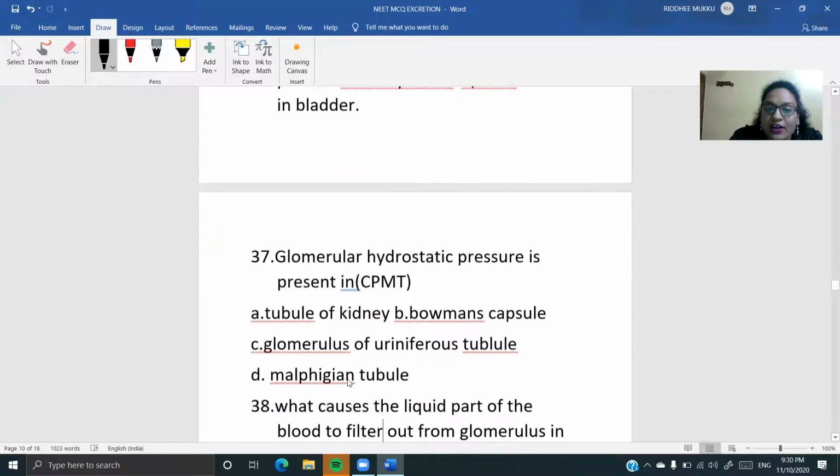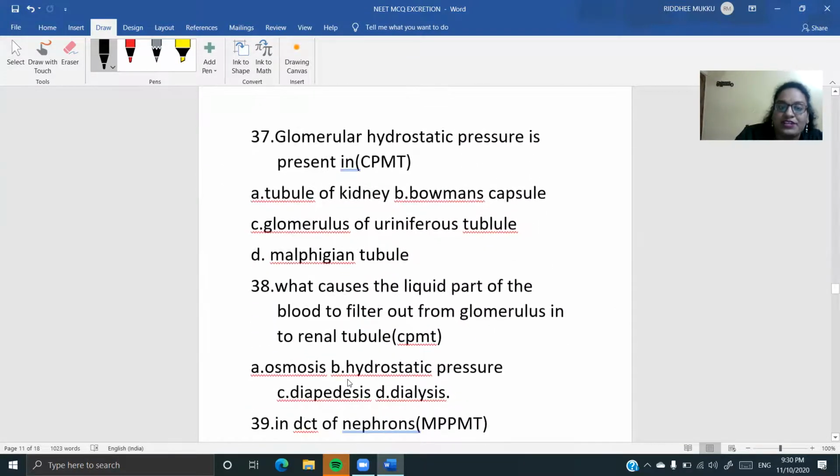Next, children. Glomerular hydrostatic pressure is present where? In the glomeruli. So he's giving you option. Tubules में है? नहीं. Bowman's capsule में है? नहीं. Glomerulus में है. So the option is going to be the glomerulus of the uriniferous tubule.